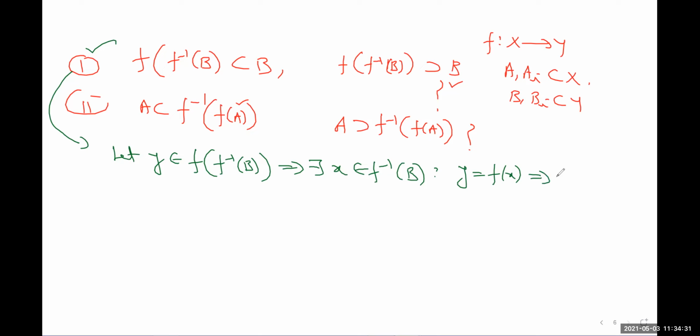So this implies that y is equal to f(x). And this implies that y equal to f(x) belongs to B. Now, what about its reverse inclusion?